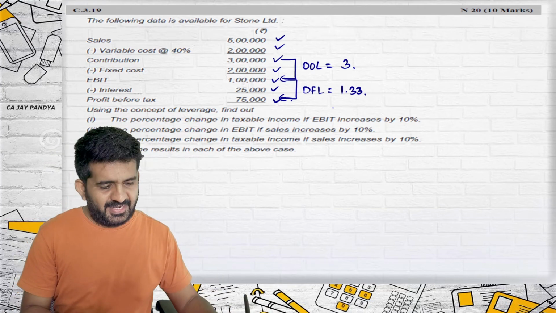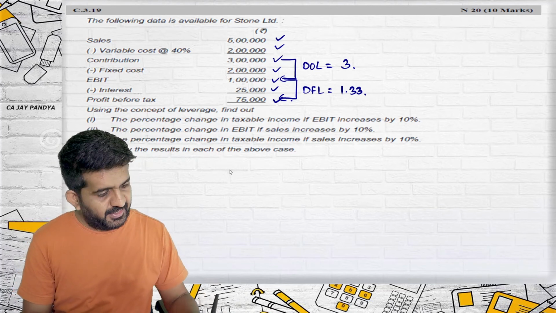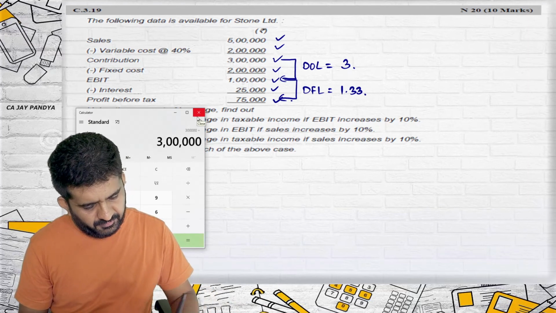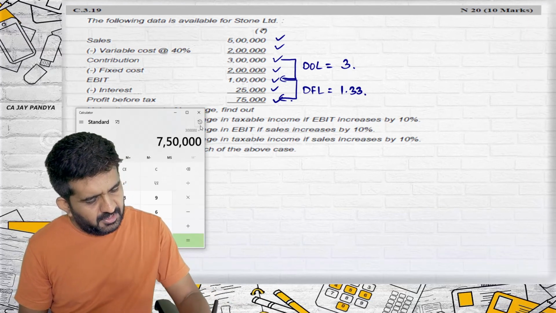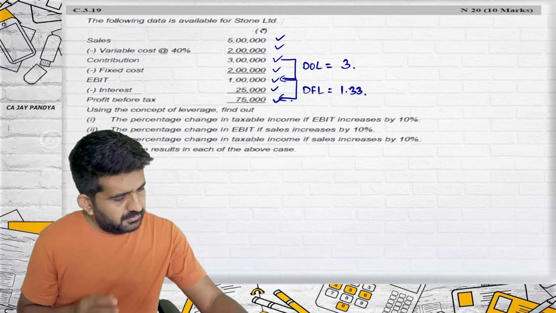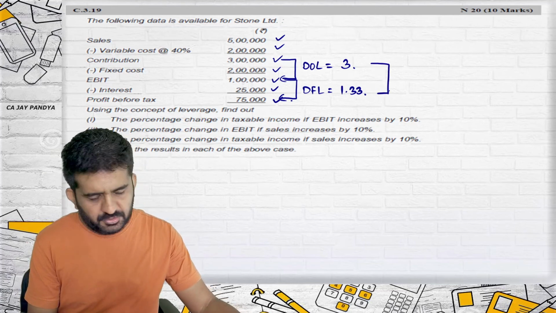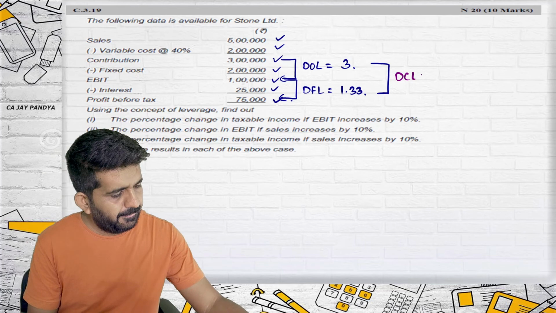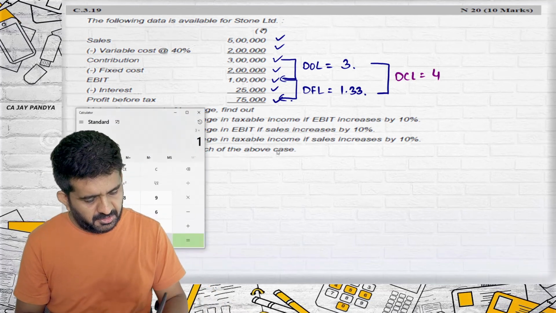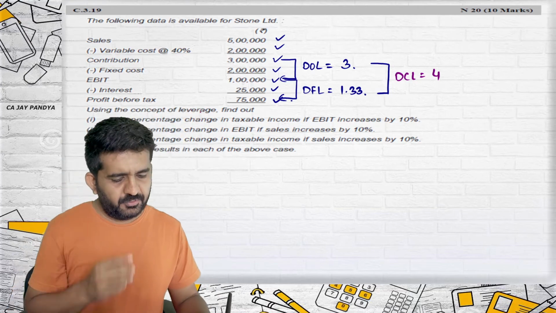Degree of combined leverage will be the multiplication of these 2, or 3 lakh divided by 75,000. 3 lakh divided by 75,000 is 4, and multiplication of these 2 will also be 4. So degree of combined leverage is equal to 4. Let me also find it out in this manner: 3 multiplied by 1.33 is 3.99, which is approximately equal to 4.